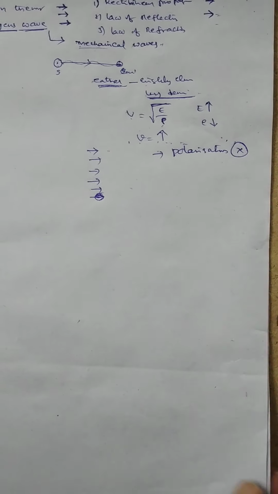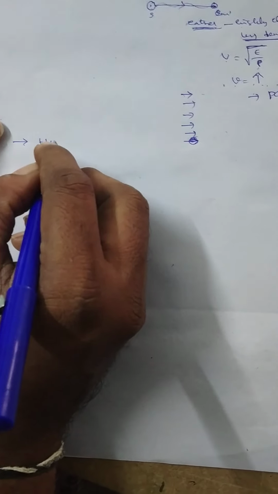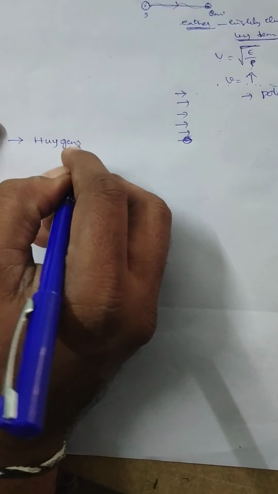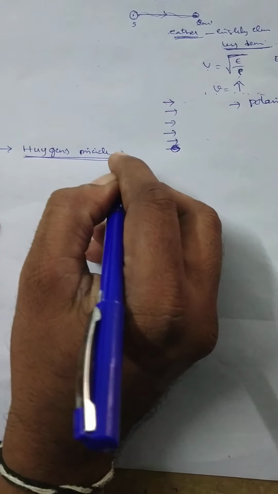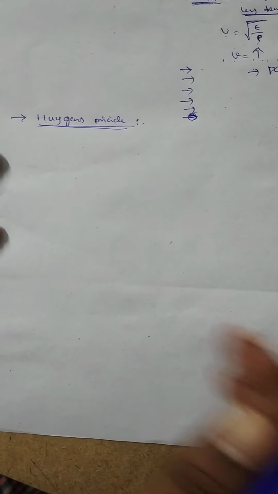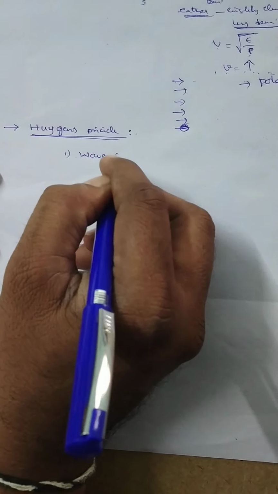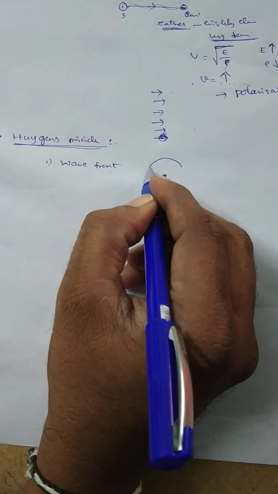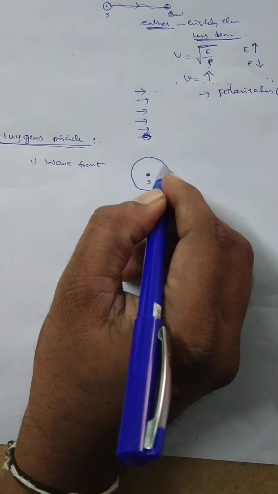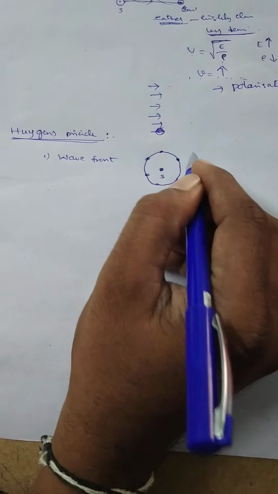Right? So in the same way, let us also discuss the concept of Huygens principle. This principle states that each and every point on the primary wavefront acts as a source of secondary wavelets. Here there is another parameter which is called the wavefront. Wavefront is the locus which joins all the particles of the same phase. All these particles are having the same phase. This is called the wavefront.